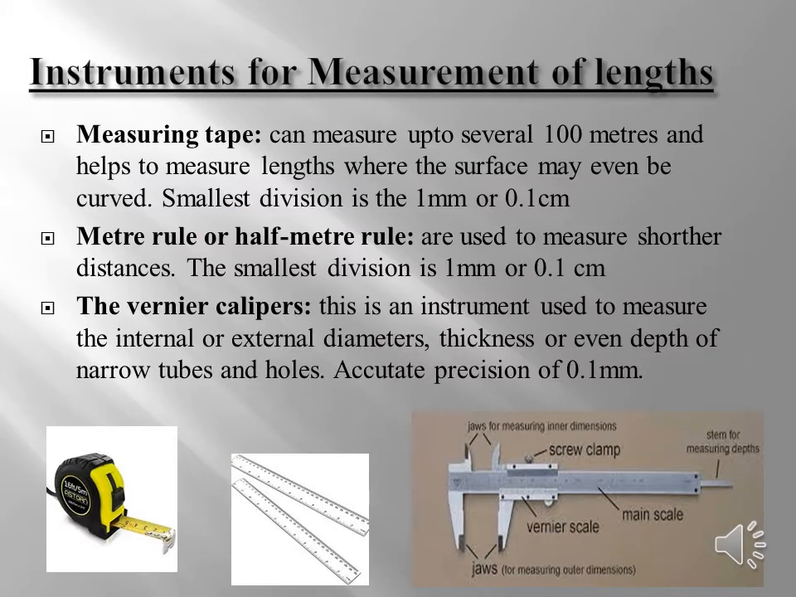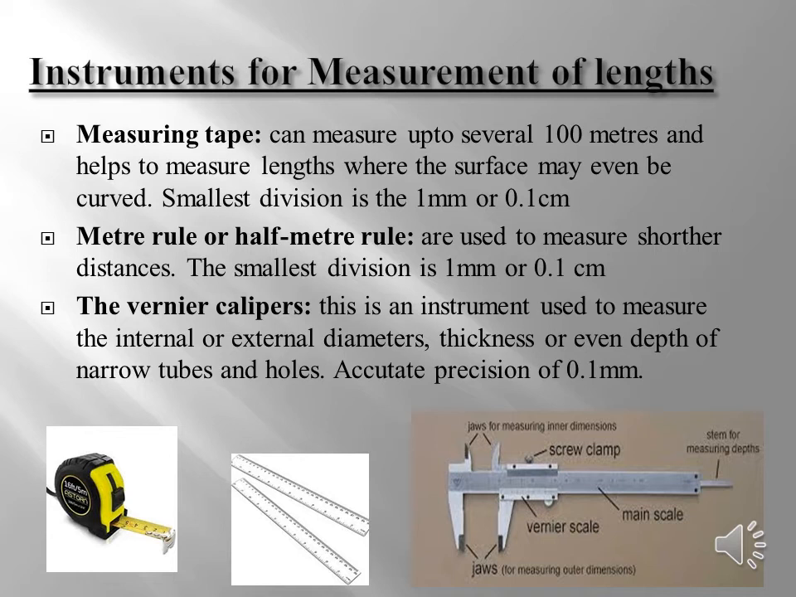Now moving on, let's talk about the instruments that are used for measurements. For measuring, we basically use a measuring tape and a measuring ruler. You all know that for a measuring tape, the smallest division, the smallest accuracy that you can have is 0.1 centimeter or 1 millimeter. Same is the case with a meter ruler. The smallest division is 1 millimeter or 0.1 centimeter.